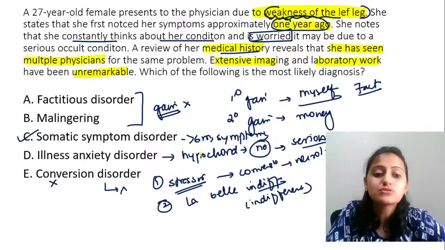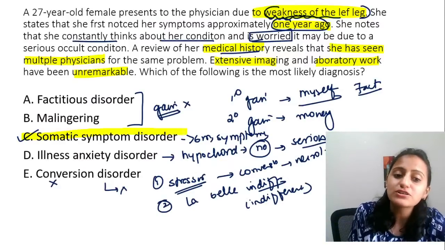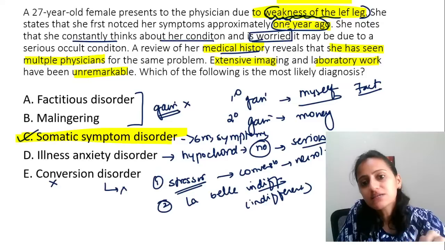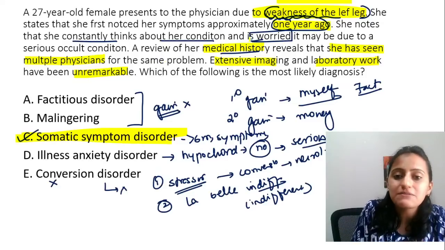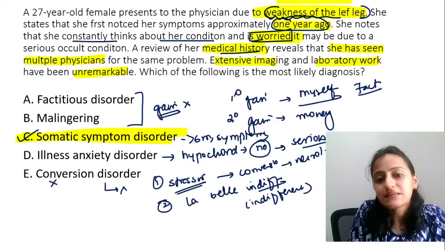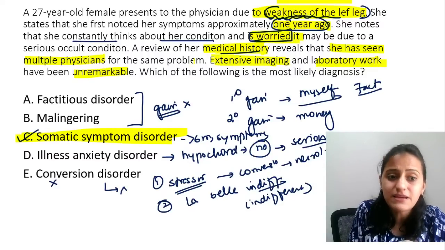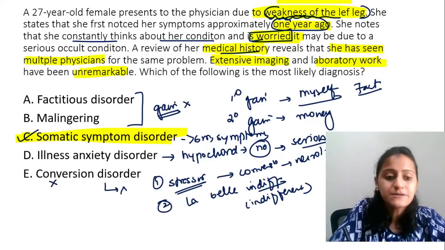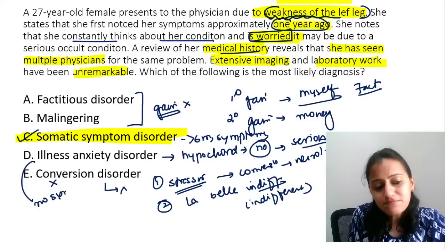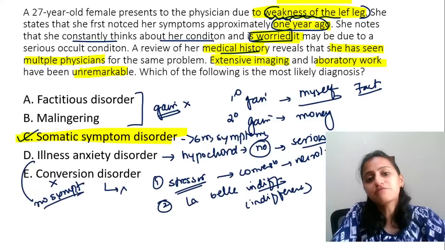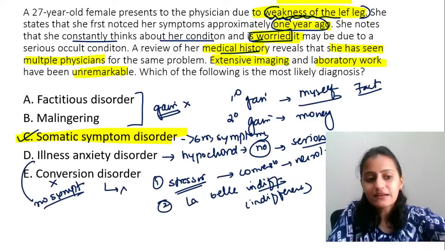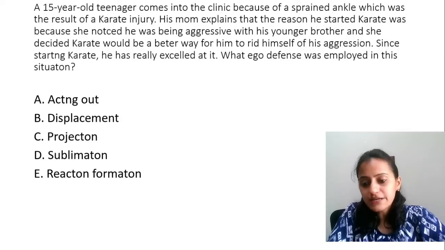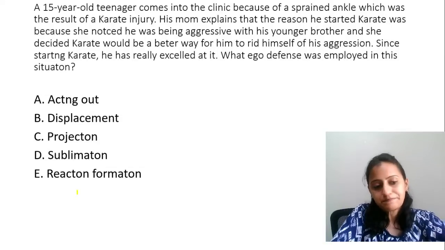So if you have to choose the one best option here, go for somatic symptom disorder because actually the patient has the symptoms. It's more than 6 months and the patient is worried about it. Extensive imaging and laboratory workup is unremarkable. Okay, so remember, illness anxiety will have no symptoms, but still the patient is worried of having a very serious disorder. That is the major difference between the two. All right. Now let's go to the next one.